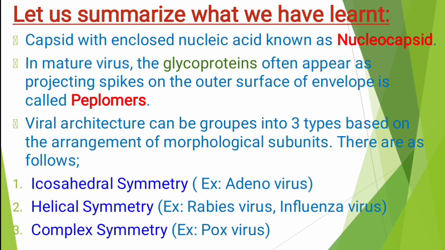And in a mature virus, the glycoproteins often appear as small projecting spikes seen on the outermost surface, which we call peplomers. Viral architecture can be grouped into three types based on the arrangement of morphological subunits. They are as follows: icosahedral symmetry, for example adenovirus; second, helical symmetry, for example rabies virus and influenza virus, the common cold virus; and third, complex symmetry, for example pox virus.